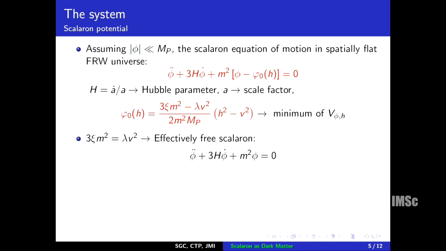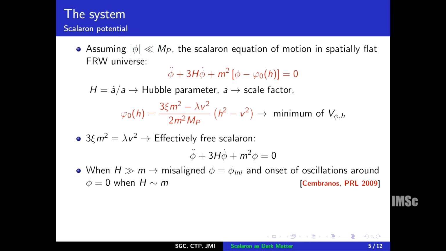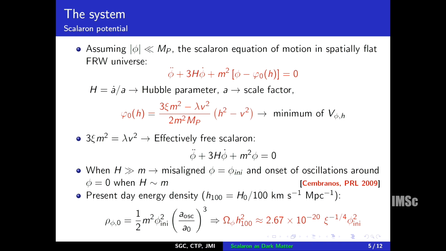Now, to produce dark matter in this context, we have to rely on the standard misalignment mechanism, which happens due to Hubble friction. So, at very early times when the Hubble friction is very large, phi is misaligned to some initial value, and then oscillation starts when the Hubble rate becomes comparable to the mass of the scalar field. And in that case, we can explain the observed relic density, which can be obtained using this formula for such a misalignment mechanism, and this comes out to be this one.